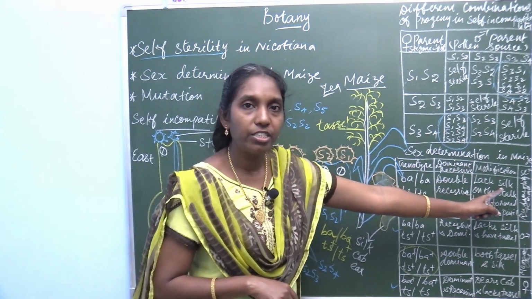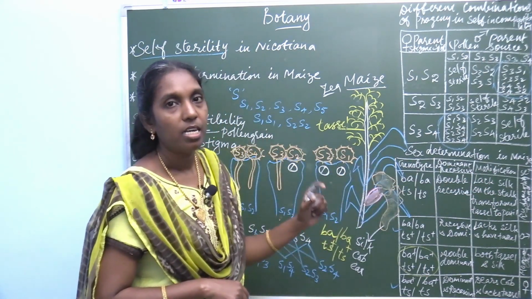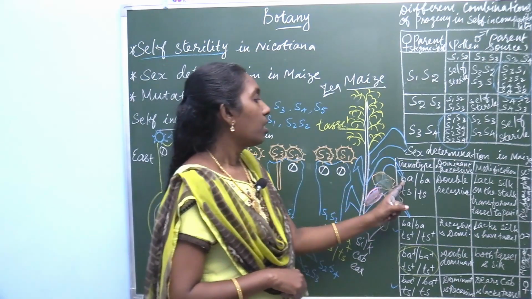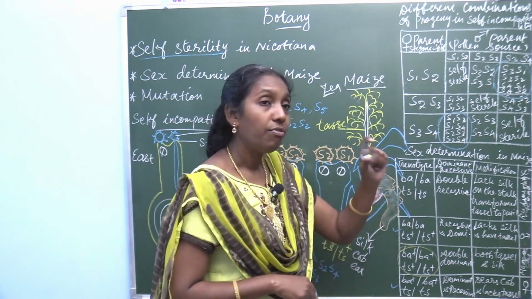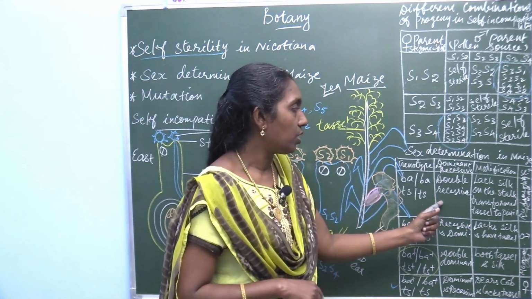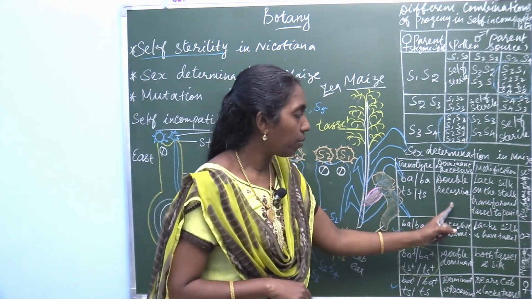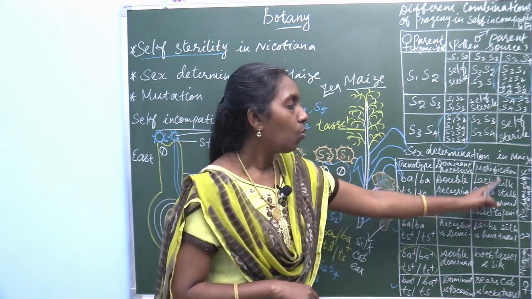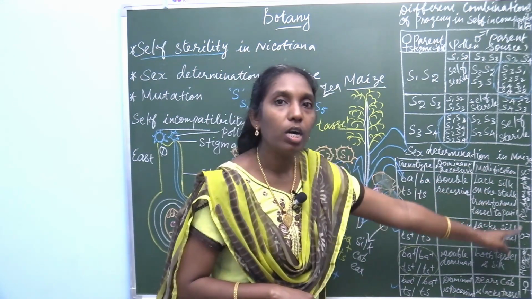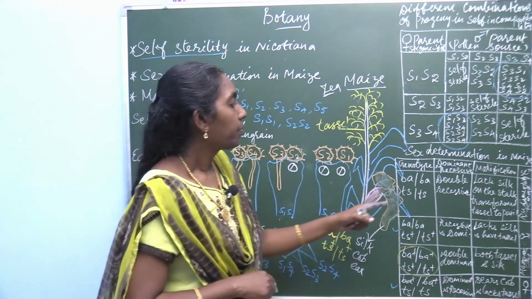Look at this table column: sex determination in the maize plant, Zea mays. BA, TS: the condition may be double recessive, or dominant and recessive. This is the dominant and recessive nature of the alleles, what modification takes place, and what kind of sex it determines.